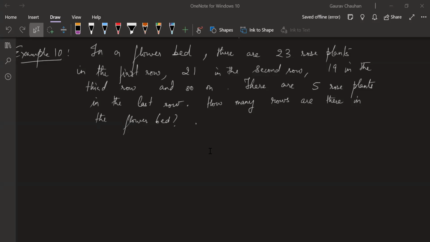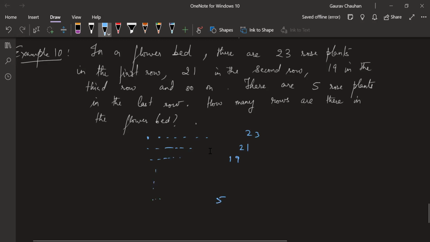Mansa, go ahead. Sir, in the first row it is 23. There are 23 rose plants, and in the second row there are 21, and in the third row there are 19. But the last row is 5 plants. So we will write it as 23, 21, 19. And what are you observing there?